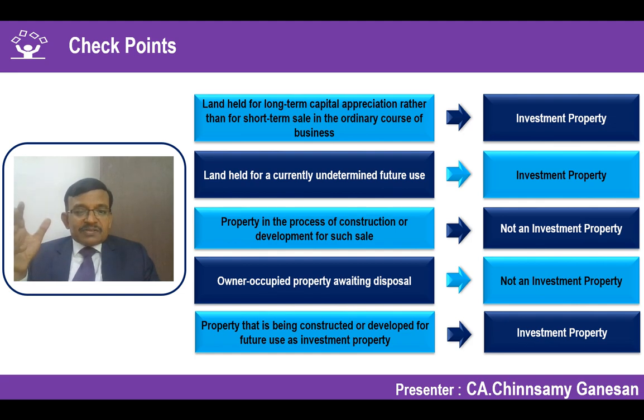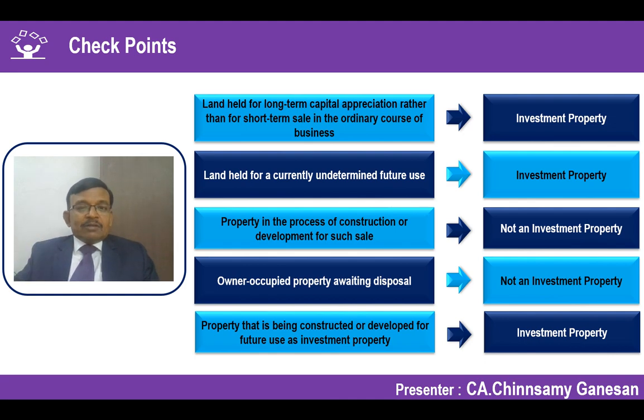So if future use is determined, it goes to investment property. If future use is not determined, still it goes to investment property. If current use is determined, you have to see what the use is, based on which the investment property category should be applied. Okay. Now we are clear about what is owner occupied, what is held for sale in the ordinary course of business, and what will actually fall into Ind AS 40 investment property.